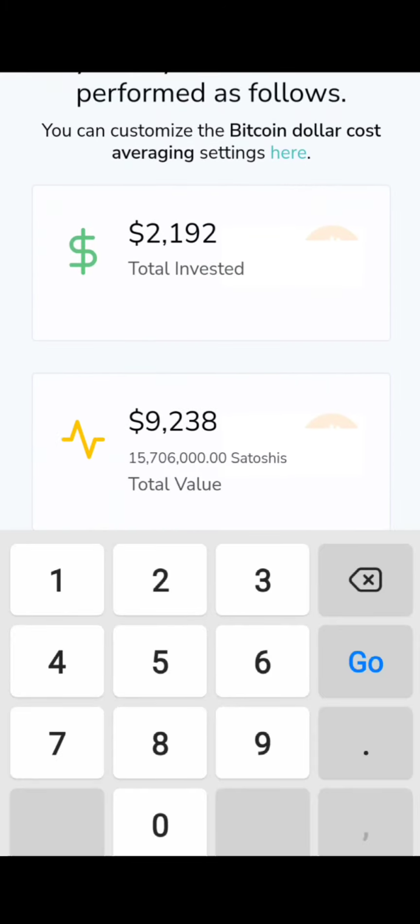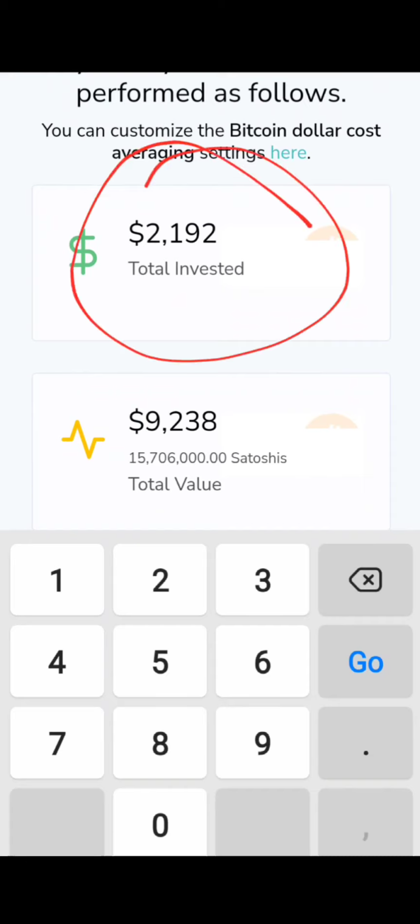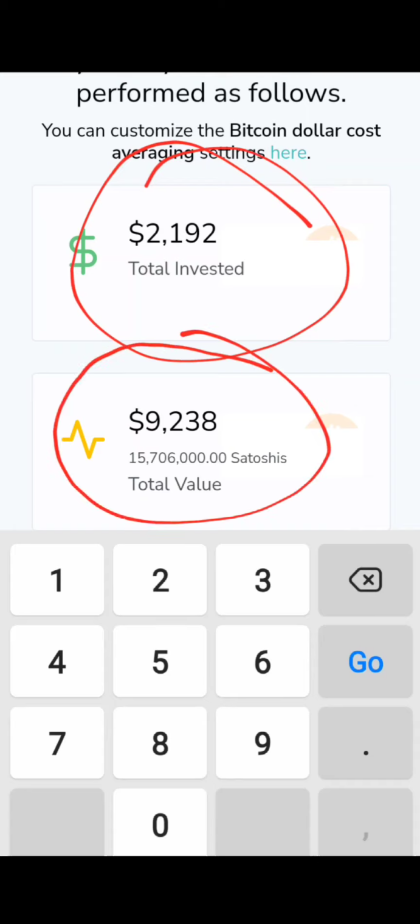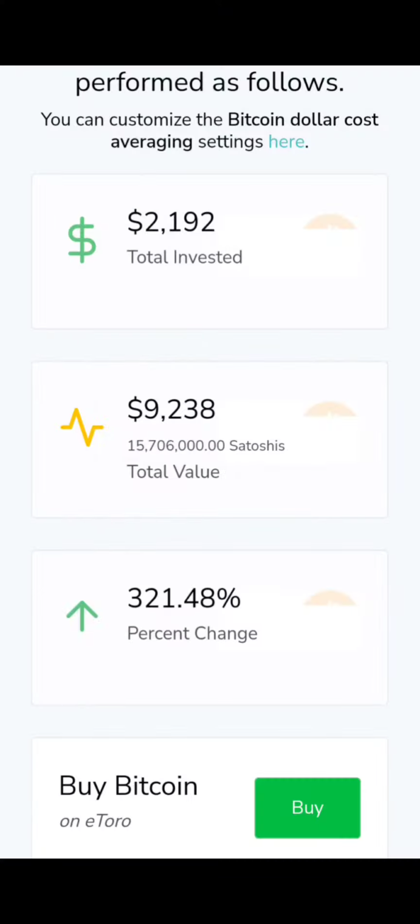Now, for 3 years, one would have been able to invest about $2,102, and then check this out guys, one would have accumulated $9,238 from saving or investing $2 in BTC. One would have been able to accumulate $9,238 over 3 years.